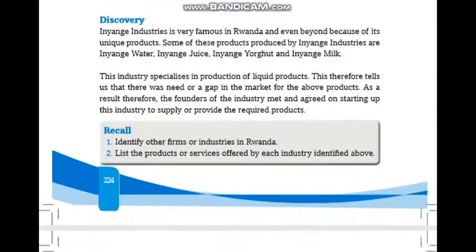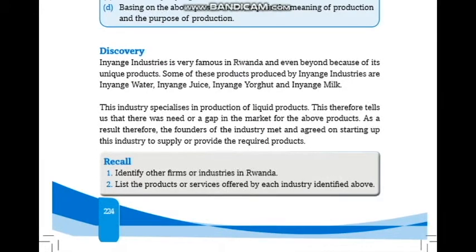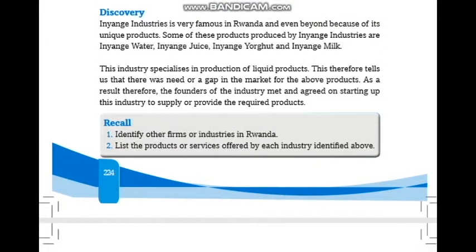As a discovery, you can see that Inyange Industries is very famous in Rwanda and even beyond because of its unique products. Some of the products produced by Inyange Industries are Inyange water, juice, yogurt, and milk. These industries specialize in the production of liquid products. This tells us that there was a need or a gap in the market for these products.